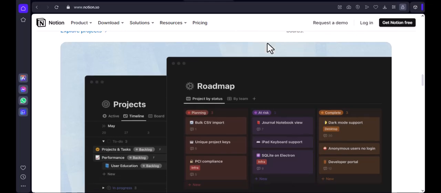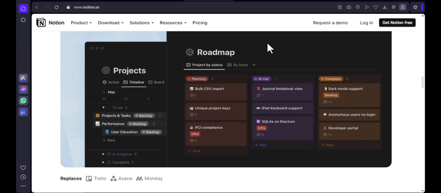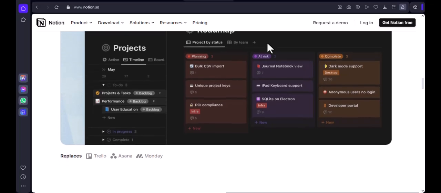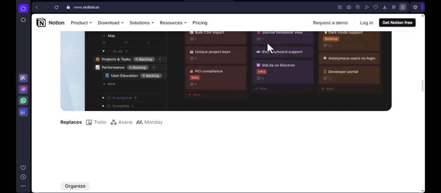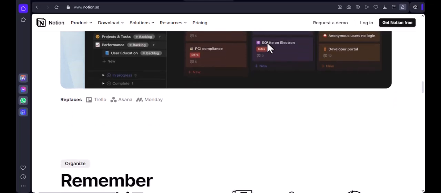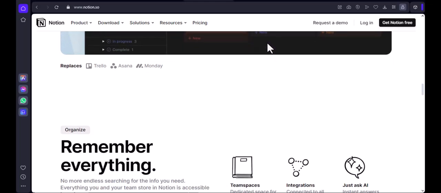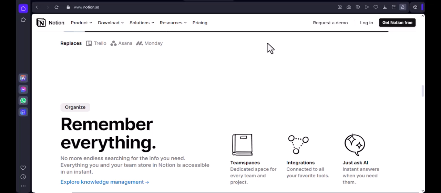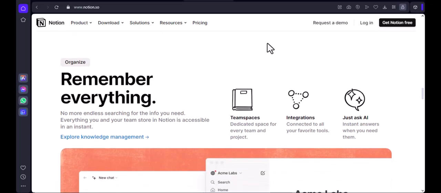Scheduling is the next step. I use a calendar view connected to the same database. When I assign a publish date, the content automatically appears on my content calendar. This helps me see gaps, avoid last-minute rushes, and batch content efficiently. If a video isn't ready, I just drag it to a new date. No rescheduling chaos.